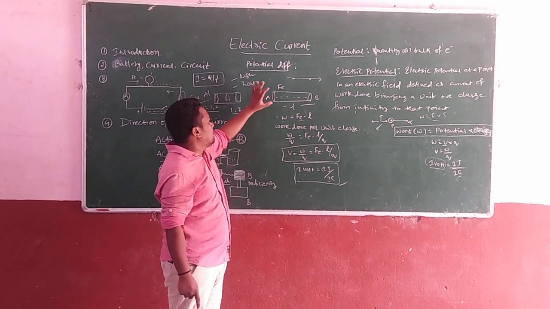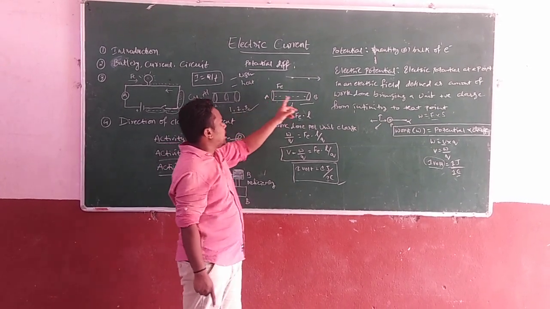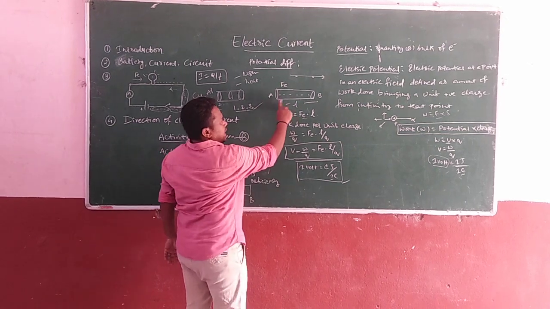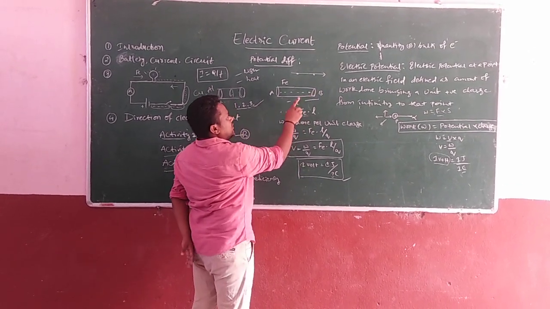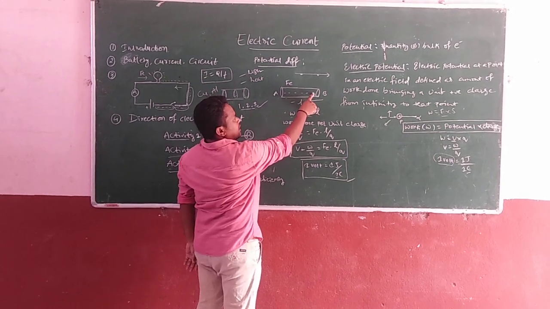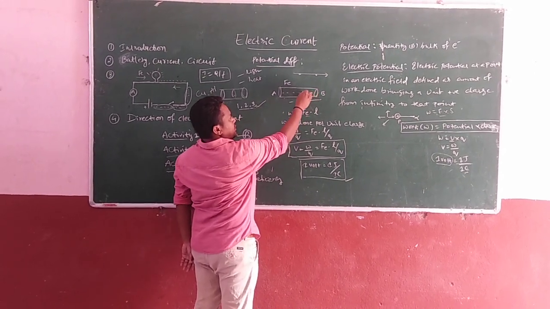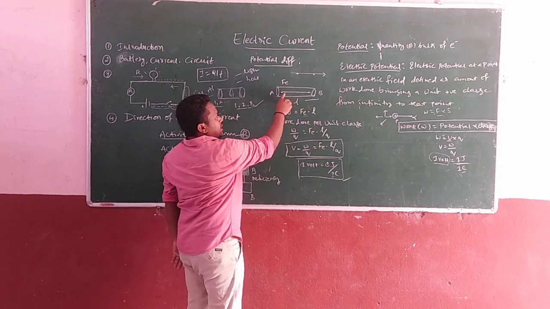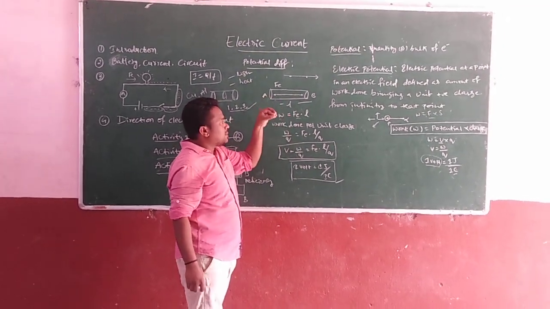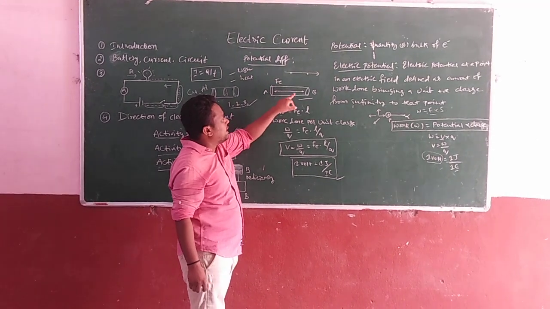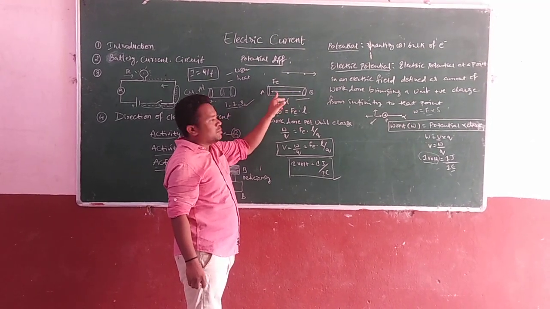Suppose this is a conductor. Here A and B are both ends of the conductor. Here 1 unit of positive charge is there, you can assume. Then we are taking 1 unit of positive charge from B to A. In this situation we are using some kind of external work behind taking this 1 unit of positive charge.